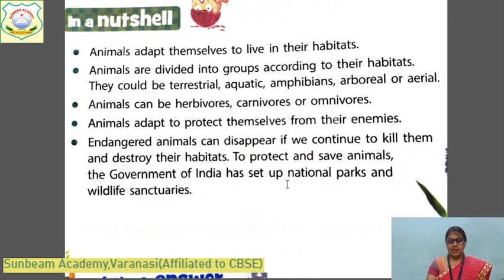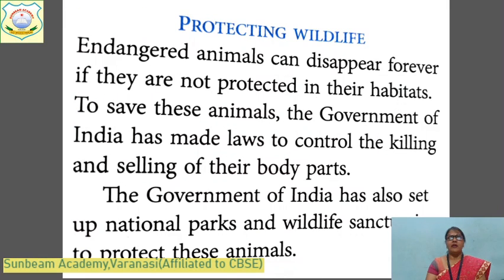Okay, come to the next. Here you can see another thing of the particular topic. What is protecting wildlife? Endangered animals can disappear forever if they are not protected in their habitat.